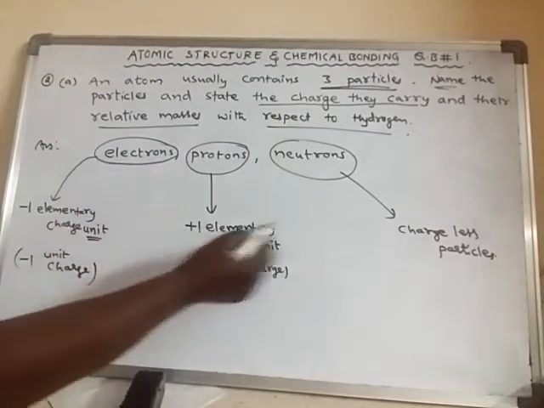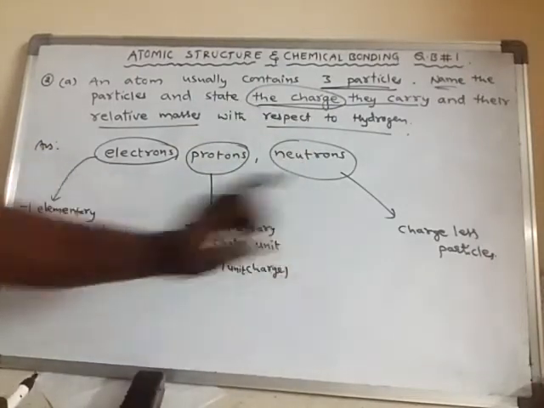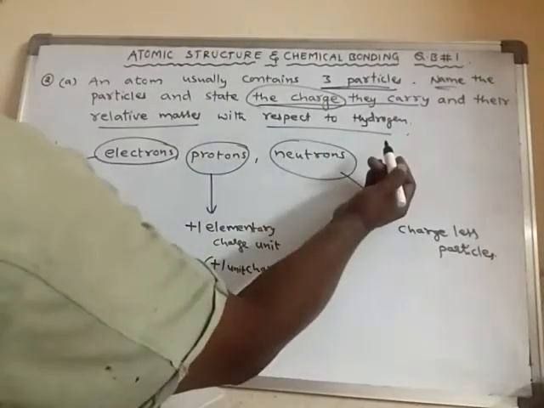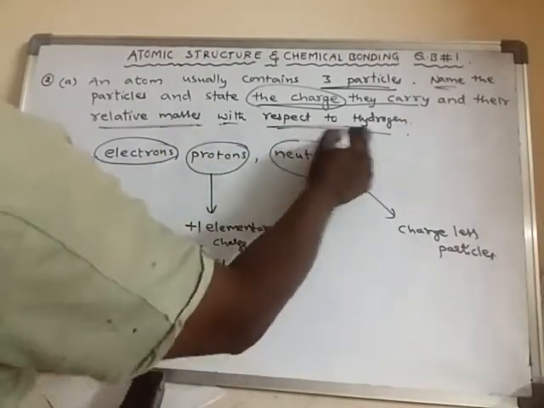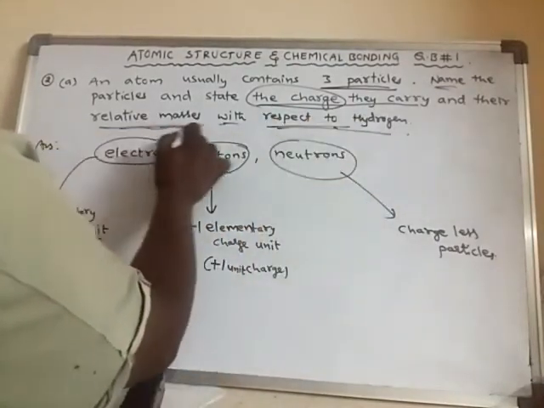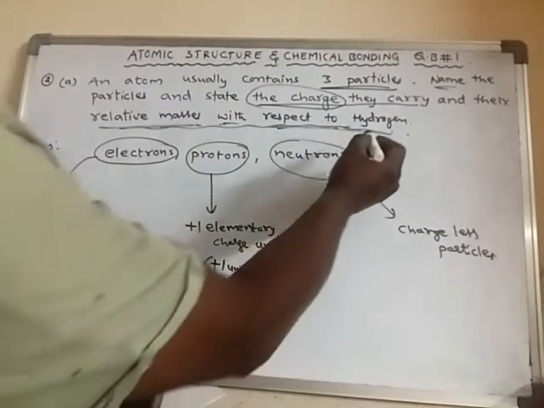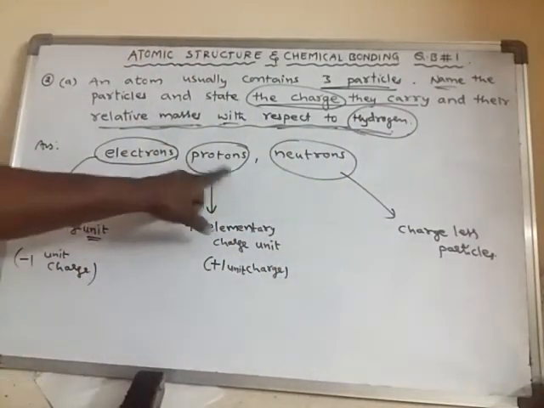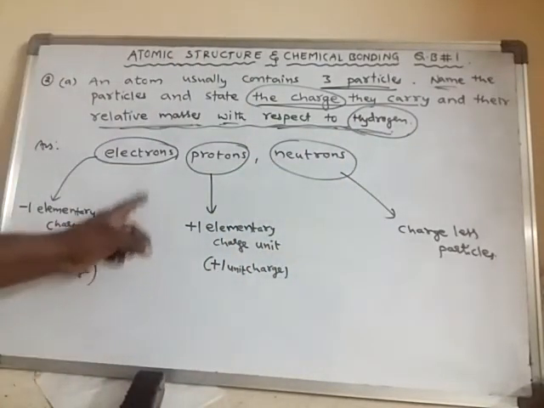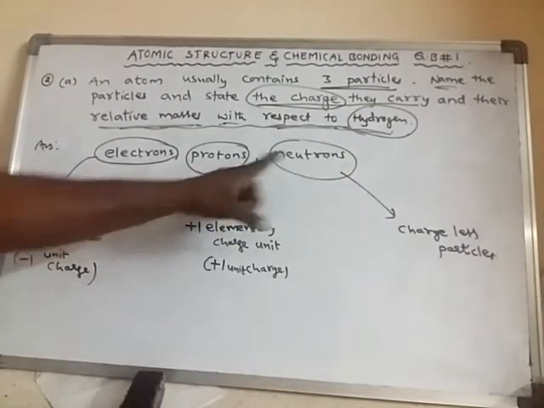So this is about charges. We have stated the charge of these 3 particles. Now what we have to do? We have to state the relative masses with respect to hydrogen. What is the meaning of relative mass with respect to hydrogen? That means if you compare the mass of these particles with hydrogen, how their mass will be?